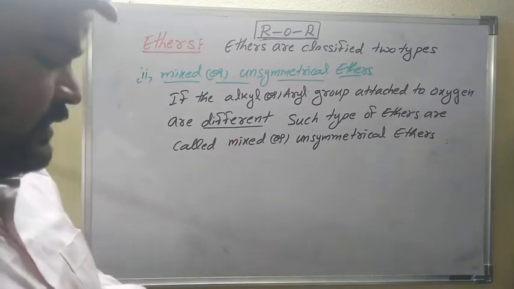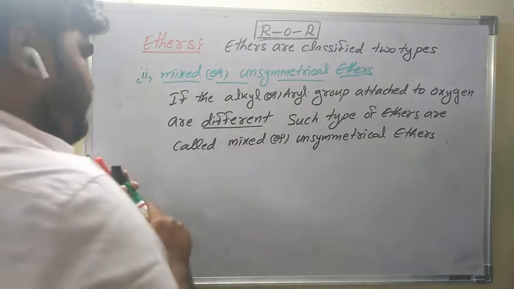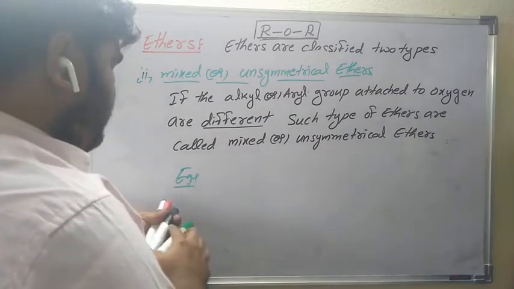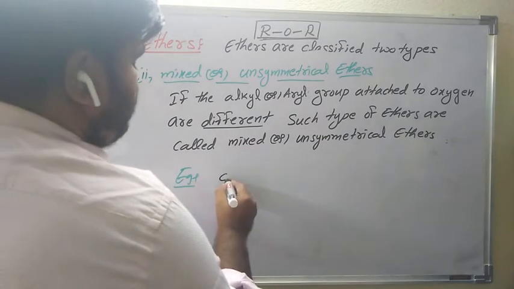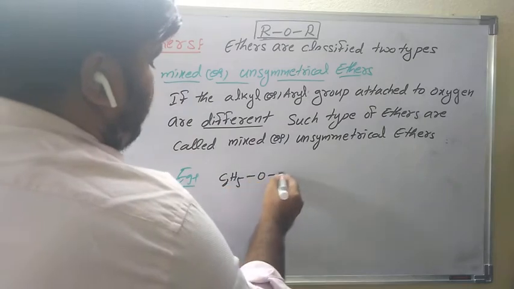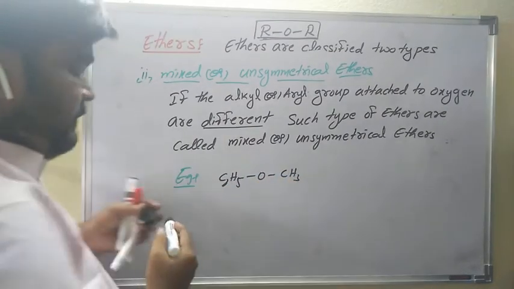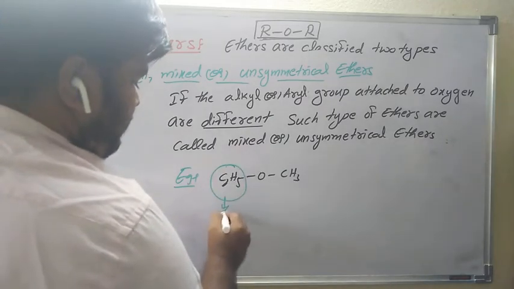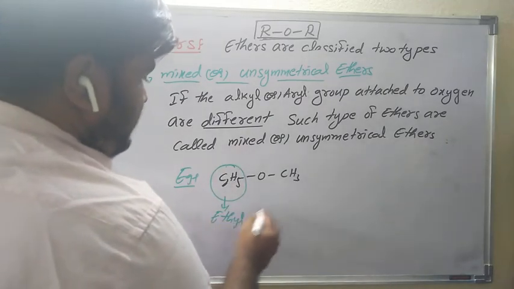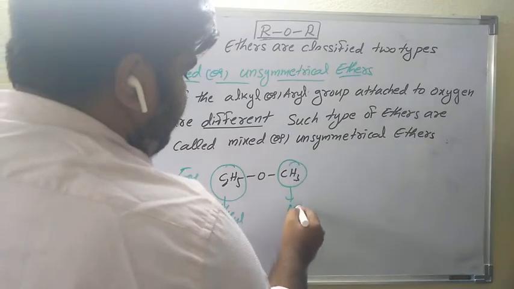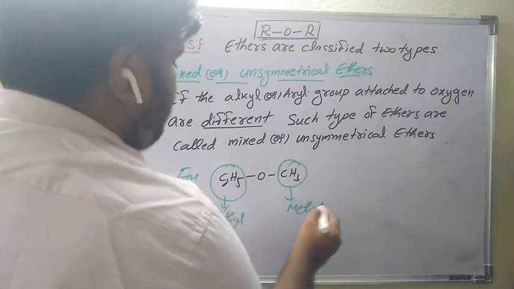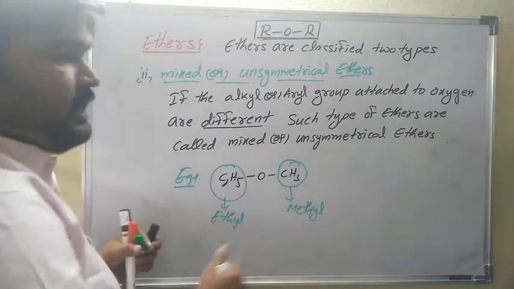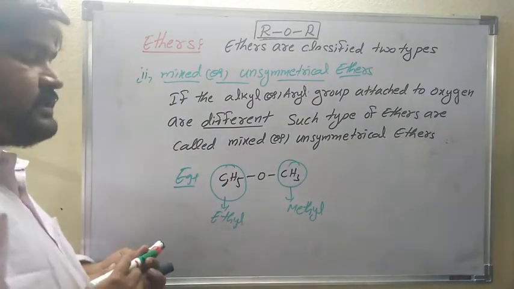So an example. Simple, you can take an example. For example, here is C2H5O, here is CH3. That means, this is which group? Ethyl group. This is methyl group. So both are different now. If both are the same, the alkyl groups are symmetrical. Both different means unsymmetrical ethers. So this is the classification.